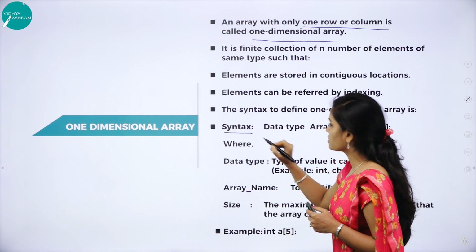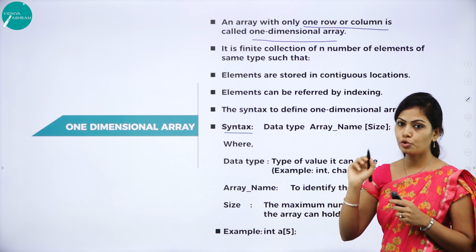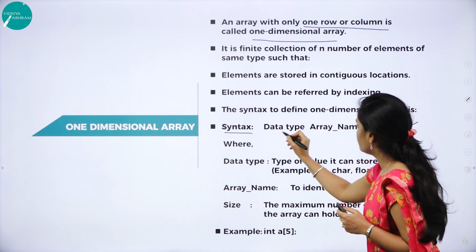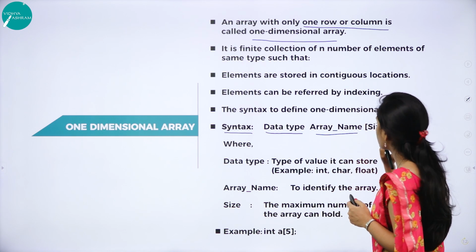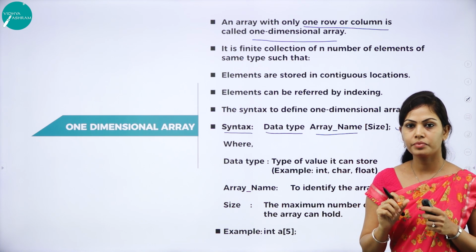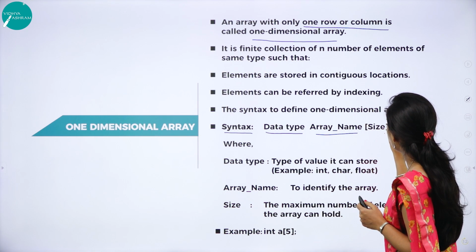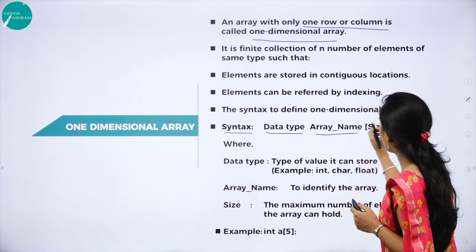What is the syntax of a one-dimensional array? This is a very important question for 2 marks: write the syntax of a one-dimensional array. First you should write the data type, array name and size of the array. The size of the array we can call the subscript value, and you should end with a semicolon.